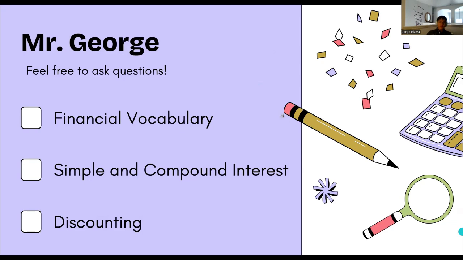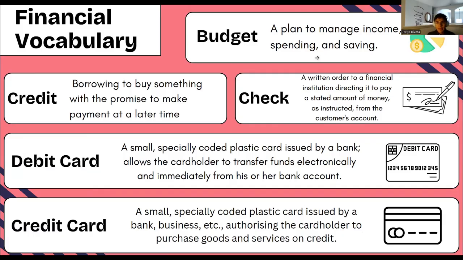All right. So financial vocabulary. These are some things that you guys need to know. So what is a budget? A budget is a plan to manage income, spending, and saving. What is credit? Credit is borrowing to buy something with the promise to make payment at a later time. What is a check? A check is a written order to a financial institution directing it to pay a stated amount of money as instructed from the customer's account.